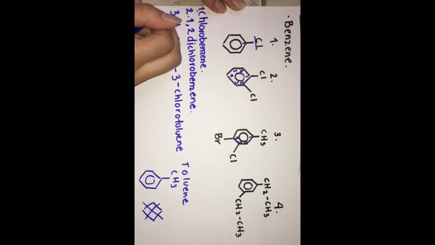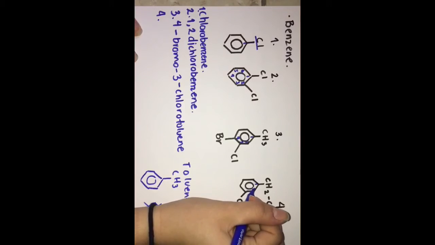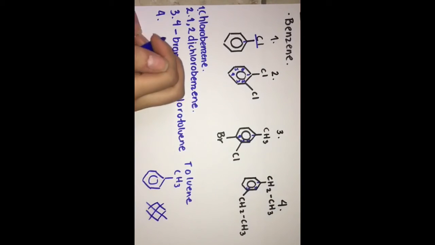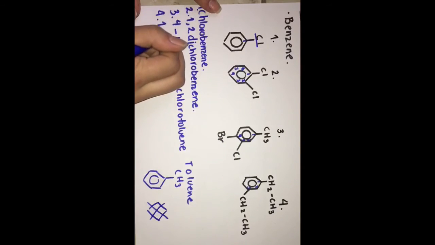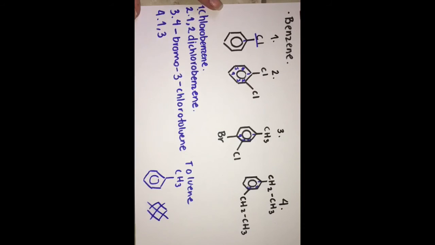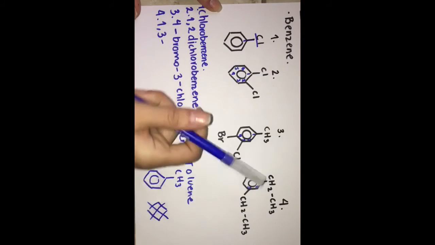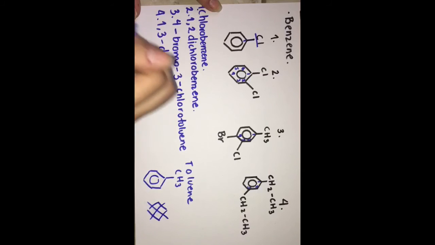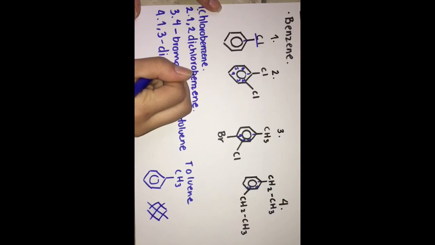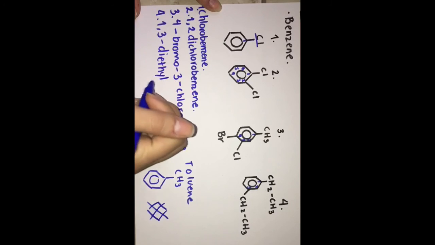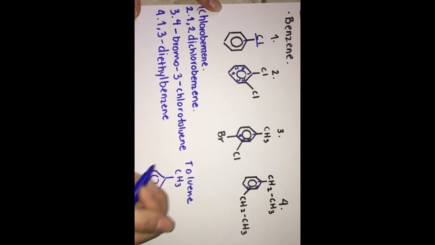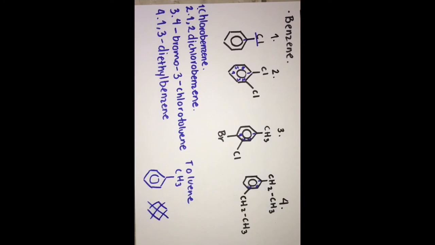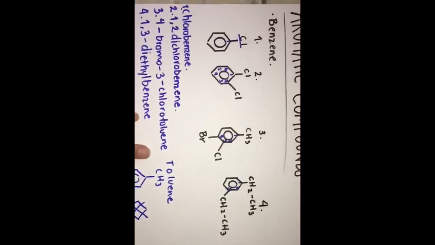And for the fourth one, we're gonna go ahead and start numbering 1, 2, 3. Since we have the same ones, we're gonna start with the first one. 1 and comma, and since we have the same one, we're gonna put 3, as we did in the second example. So we're gonna put a dash. Since there are 2, we're gonna put di. Ethyl, because of the number of carbons. Benzene. And that's how you name it. It is pretty simple naming the aromatic compounds.